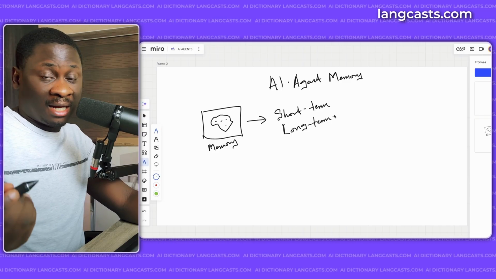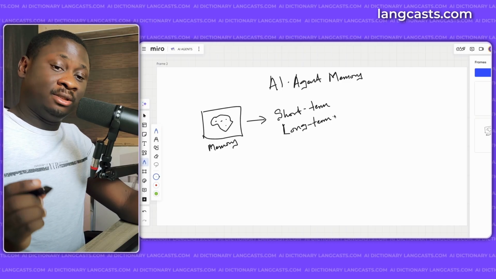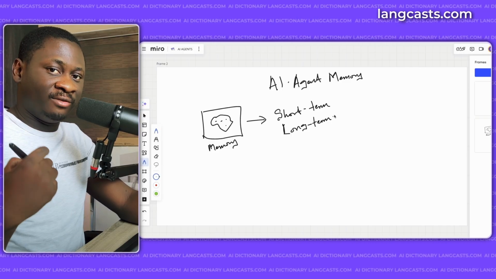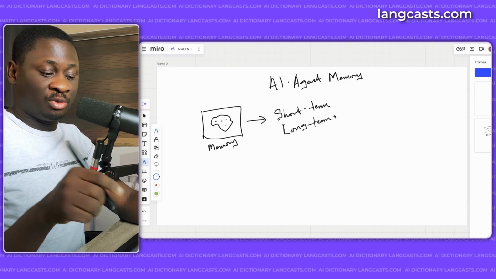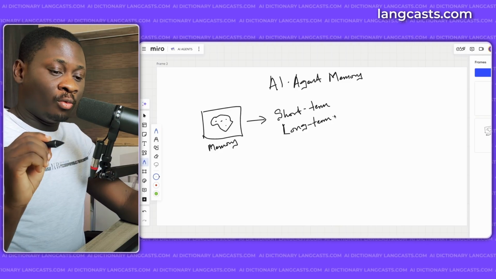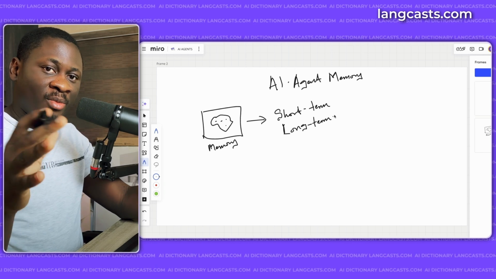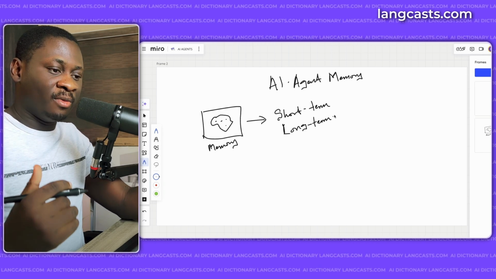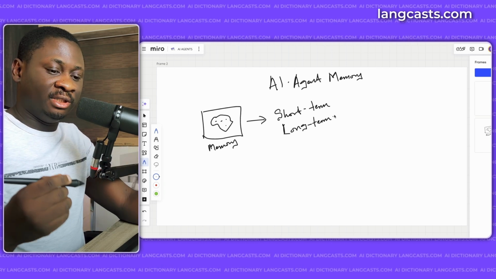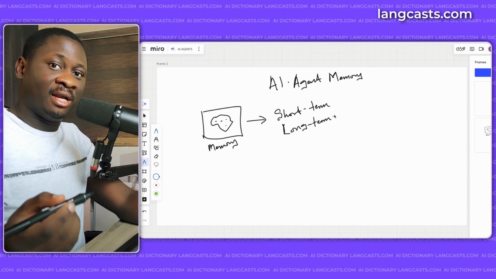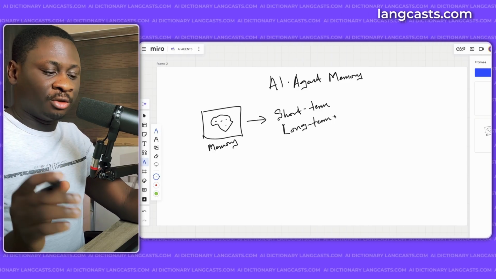And you can decide whether it should autonomously make the purchase based on your conditions, probably best prices or quality or brand. Or it can present it to you and you can have this human in the loop part, which I'm also going to talk about, where you then say, okay, buy this one, buy this. So it needs to remember its research, it needs to remember its options, and at the end of the day, it will use all this information to take its final action. So that's short-term memory within a session.